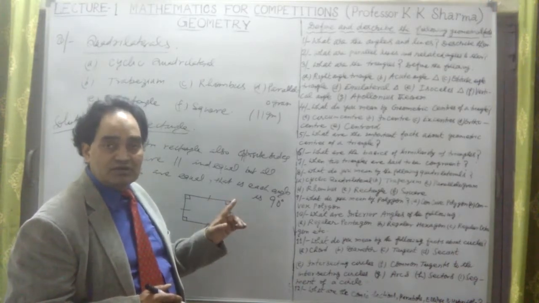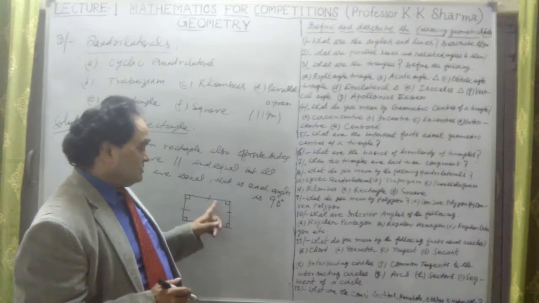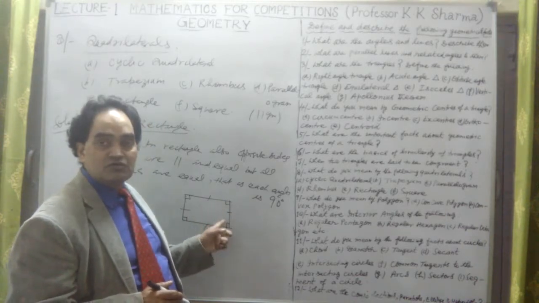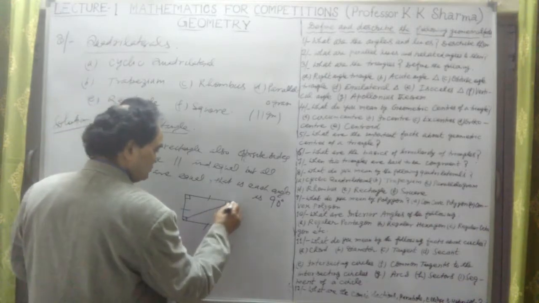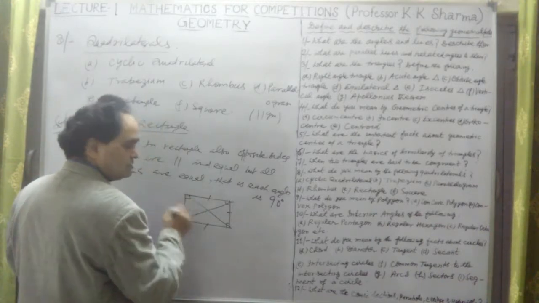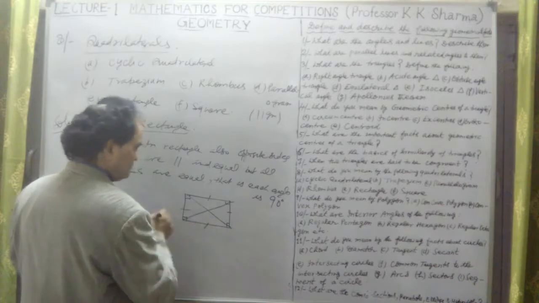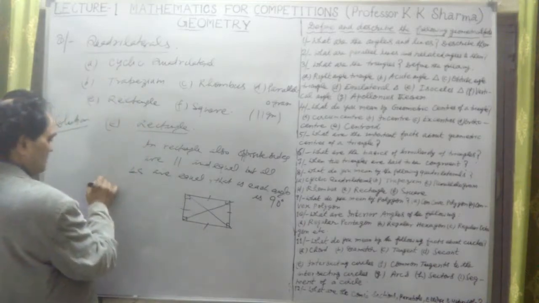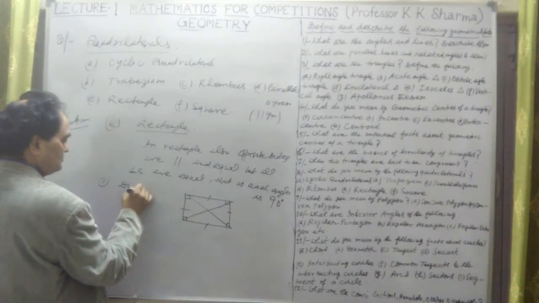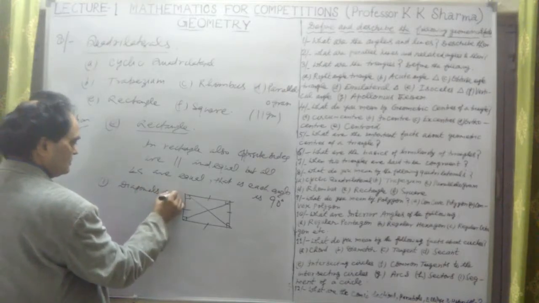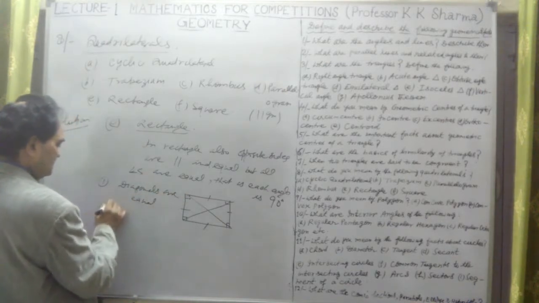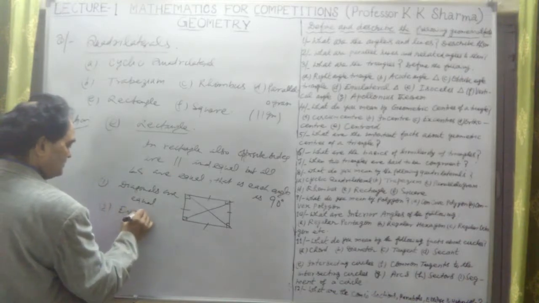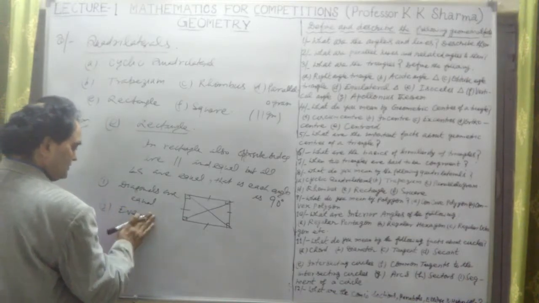But in parallelogram diagonals are not equal. In this case diagonals are equal. This diagonal equal to this diagonal. This is the second difference. In a rectangle diagonals are equal. Second is every angle is 90 degree.